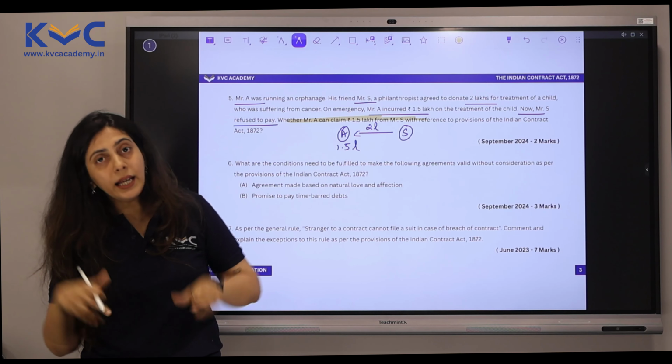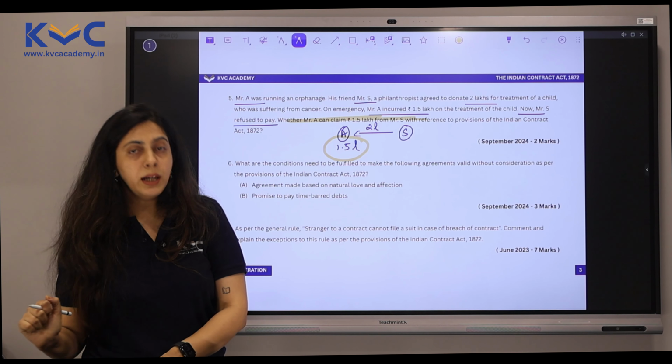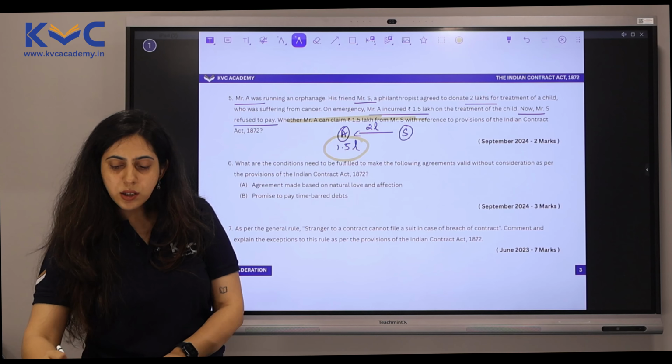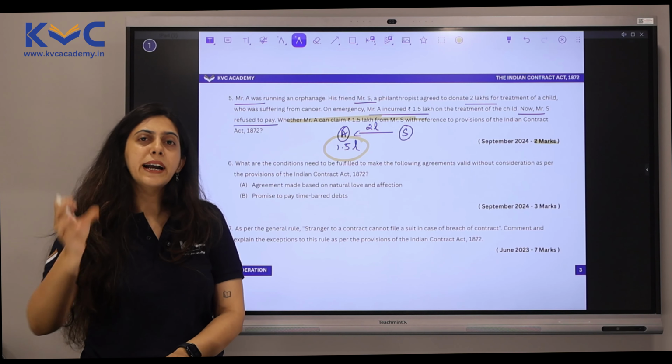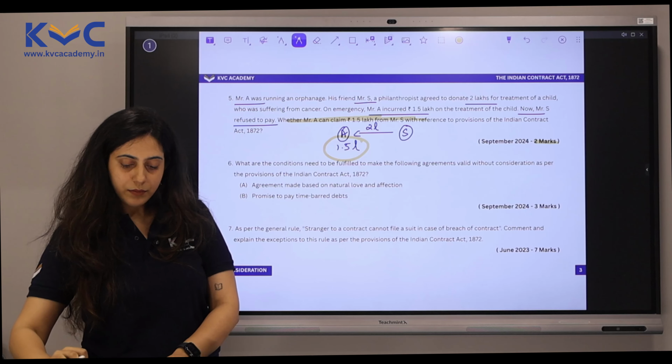And since he has already incurred 1.5 lakhs and S had promised 2 lakhs, at least whatever he has incurred can be claimed because this comes under charity, which is an exception where consideration is not required. So in cases of charity, consideration is not an essential element. The contract will be valid even without the consideration. Simple question, just 2 marks. So you need not write facts of the case. You can just write the provision and the conclusion.